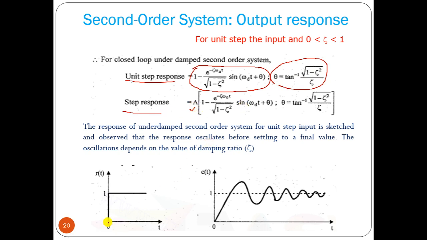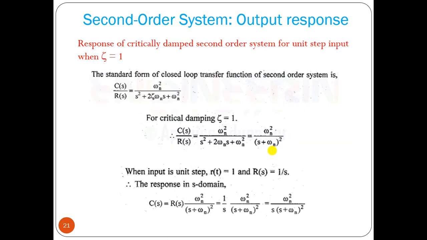So if it is a unit step response, then this is your underdamped response. It is an oscillatory function, but the amplitude is decreasing because it is multiplied by a factor e to the power minus zeta omega n t. So this is the underdamped response.